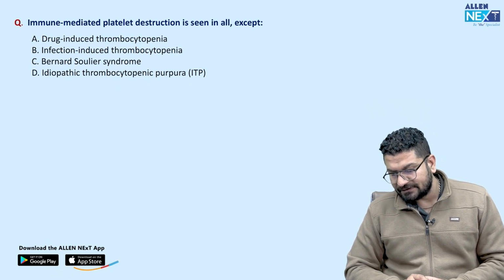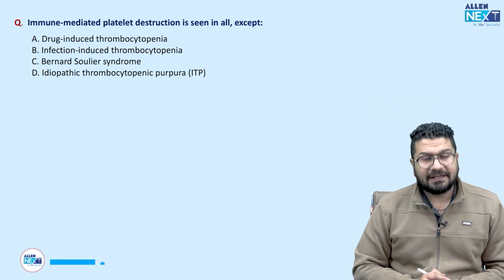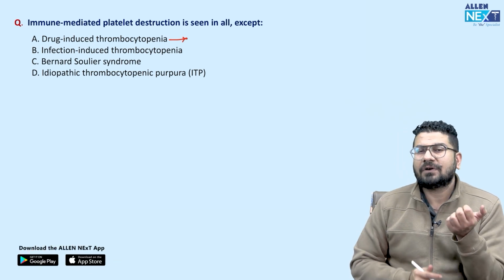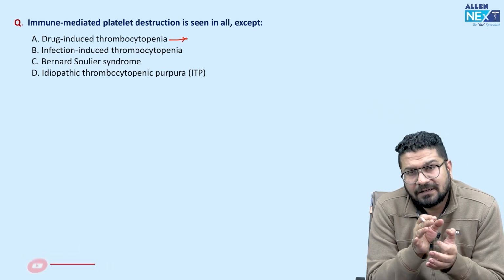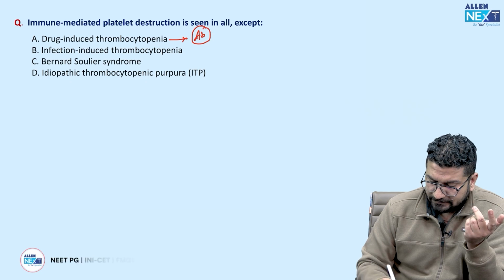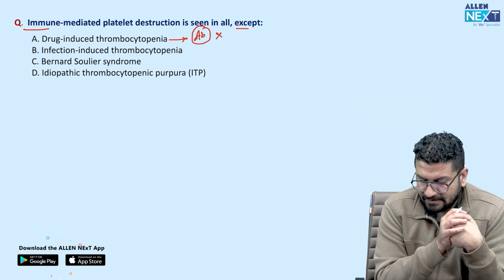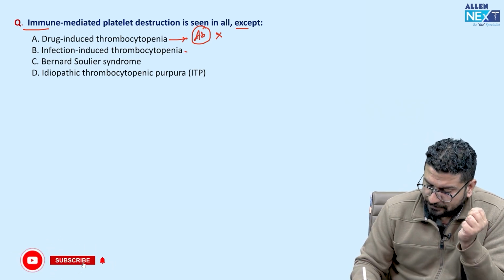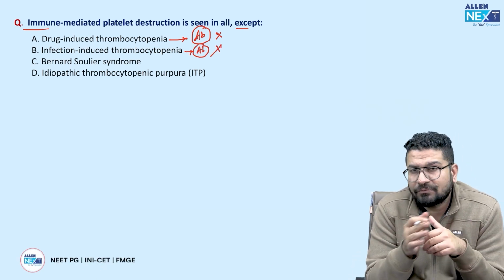Immune mediated platelet destruction is seen in all except. Now try to understand. Drug induced thrombocytopenia. Suppose if there is any drug induced allergy, so drug can cause allergy or it can produce an idiosyncratic reaction, it can cause allergy or it can trigger the antibody. So यहाँ पर तो antibody बन सकती है, so it can be immune mediated, except पूछ रहा है. Infection, there can be antigen antibody response. So again, here you can also see antibody formation. So infection can also cause immune mediated destruction.